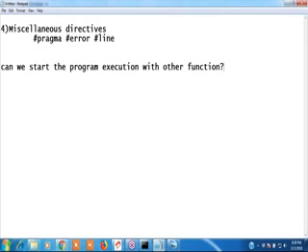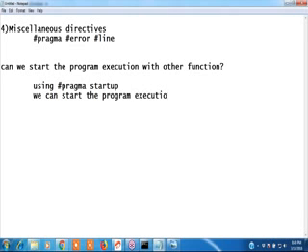Okay, guys, see. Yes, we can start the program execution with other function. How to execute with other function? Using hash pragma startup, we can start the program execution with other function.